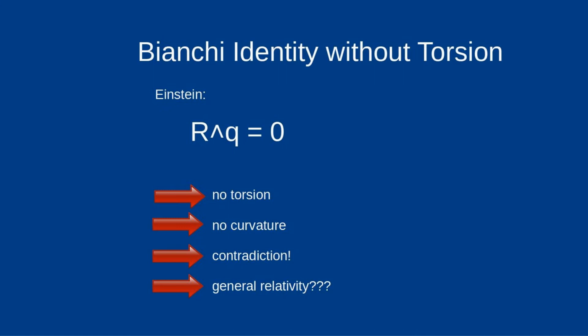If, as in Einstein's general theory of relativity, one sets the torsion to 0, it must hold that R ∧ Q equals 0. This means a strong restriction on the possible curvatures that come out as a solution to Einstein's field equation. Except for very simple cases, this condition is not fulfilled for any solution of Einstein's field equation.